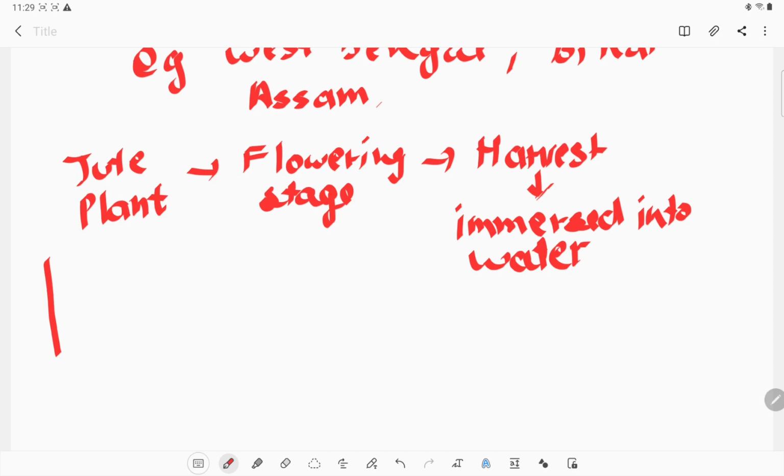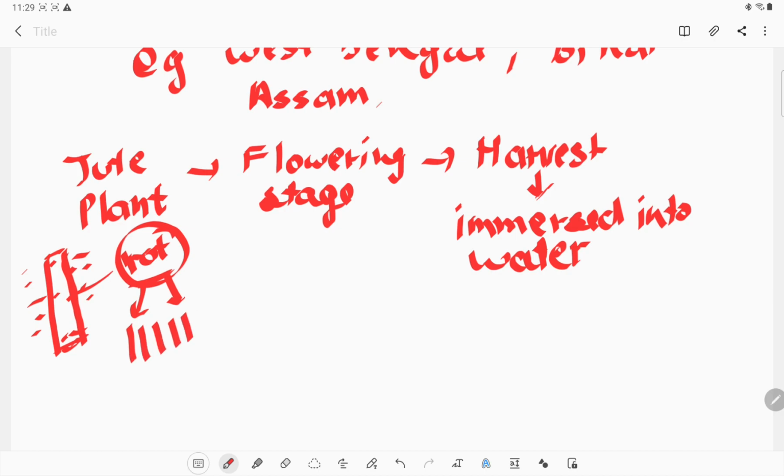Because this is jute, this is a complete fiber or complete stem. If we immerse these stems in water, the stem will rot. The stem will rot. So that rotten stem will give us thin thread-like structures, which we call fiber.